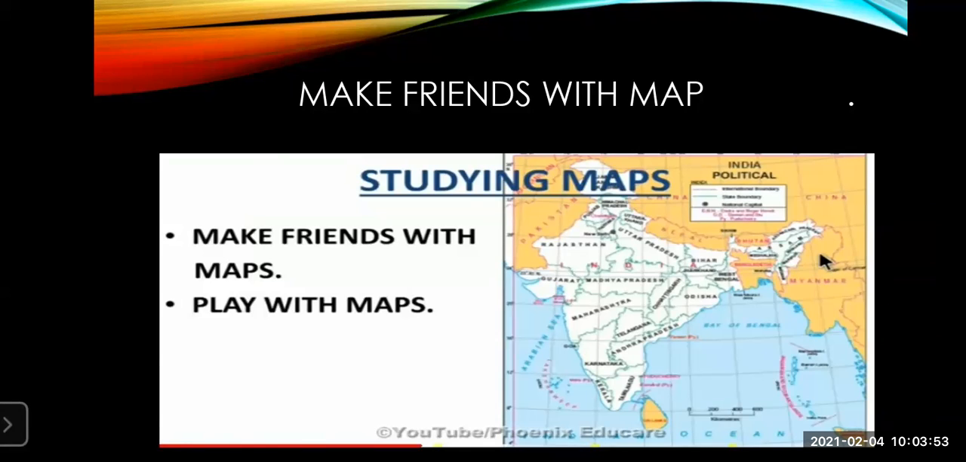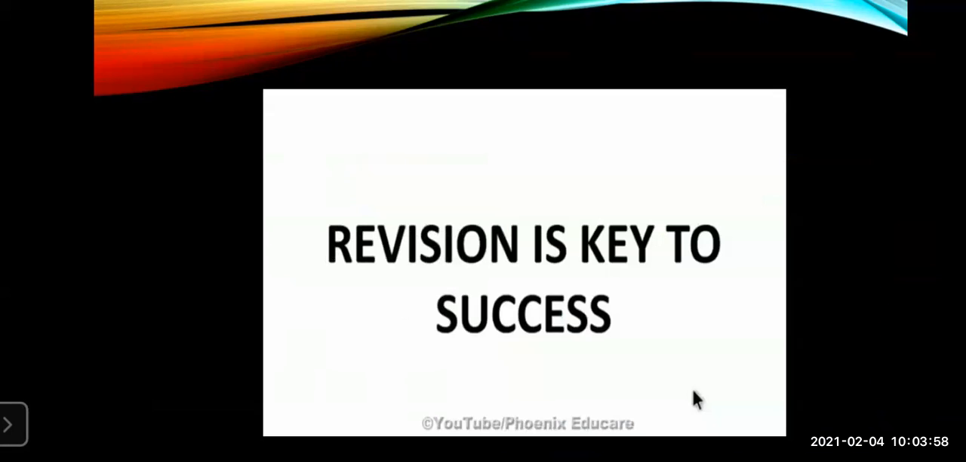And always remember, students, we'll go to the next slide, and always remember, what you have to remember is that revision is the only key to your success. So if you revise and revise, then only you're able to write the correct answer needed in your question paper. So this was something very interesting.